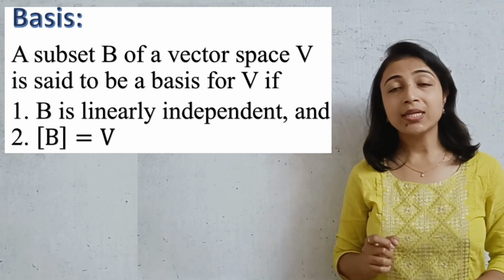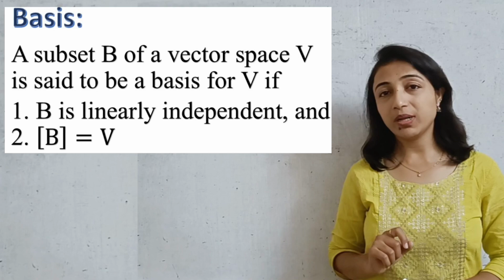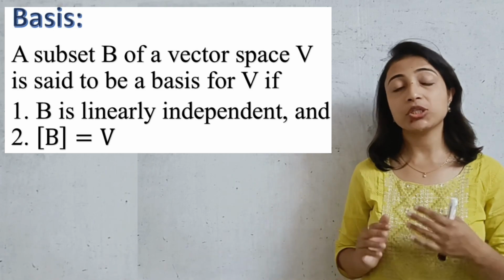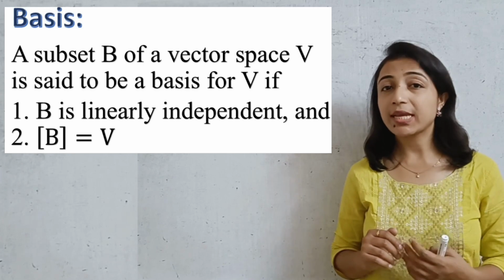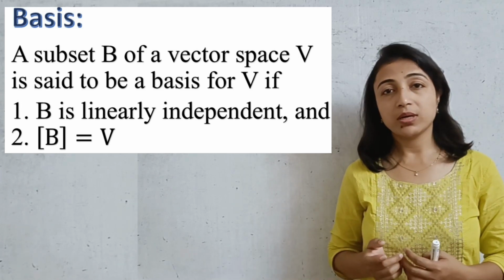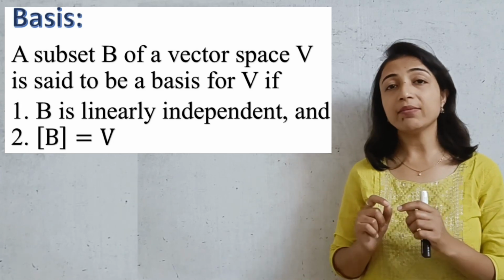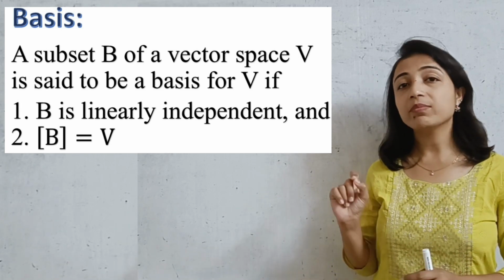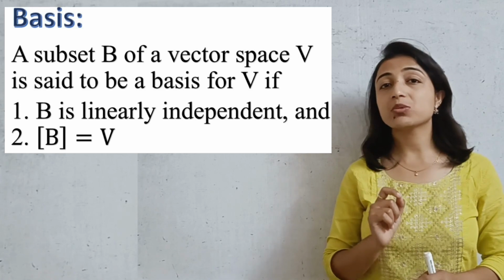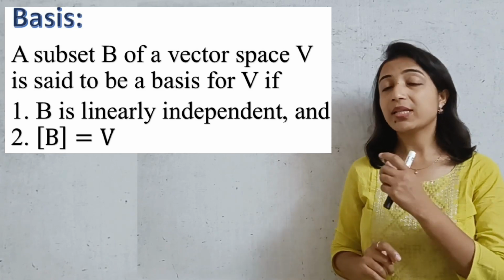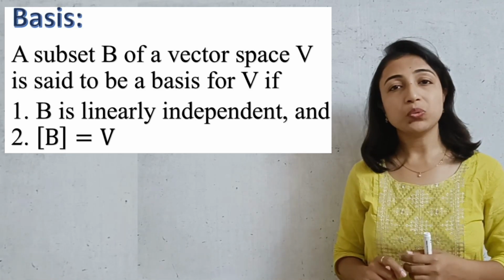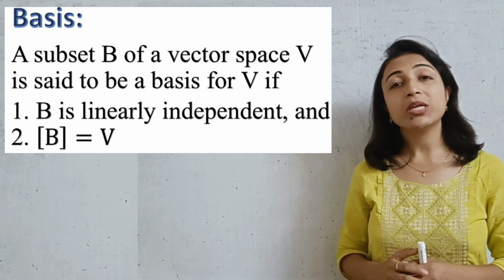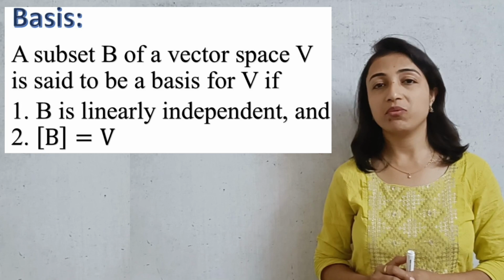What is a span? That is a collection of all possible linear combinations, and in the collection of all possible linear combinations, you can change the value of the scalars, so you will get different linear combinations. And if that set is equal to the vector space V, then we can say that span of B equals V. And if these two conditions hold, then our set B is nothing but the basis of V.